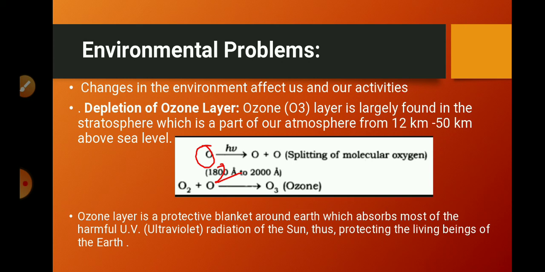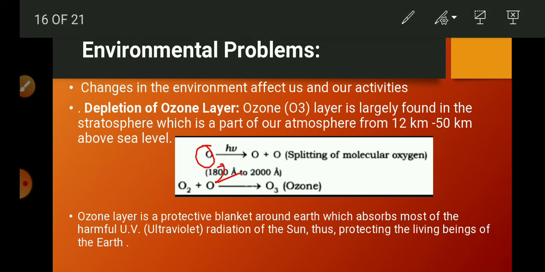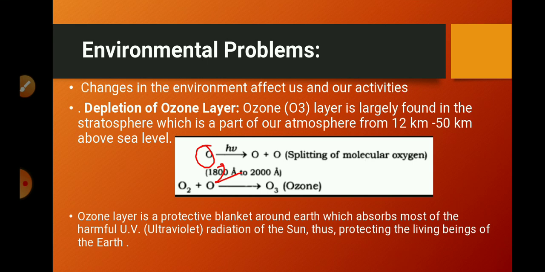Ozone is a molecule formed by 3 atoms of oxygen having the formula O3. It is formed as a result of a photochemical reaction. Photo means light. So in the higher atmosphere, that is in the stratosphere, due to UV radiation, due to solar radiation, molecular oxygen O2 splits into atomic oxygen.